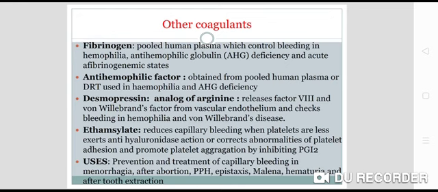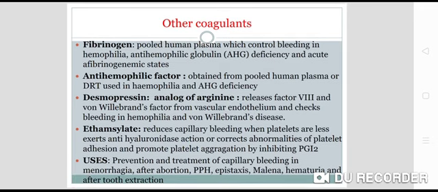Antihemophilic factor is obtained from pooled human plasma or recombinant DNA technology, and is used in hemophilia and AHG deficiency. What is AHG deficiency? Antihemophilic globulin deficiency.